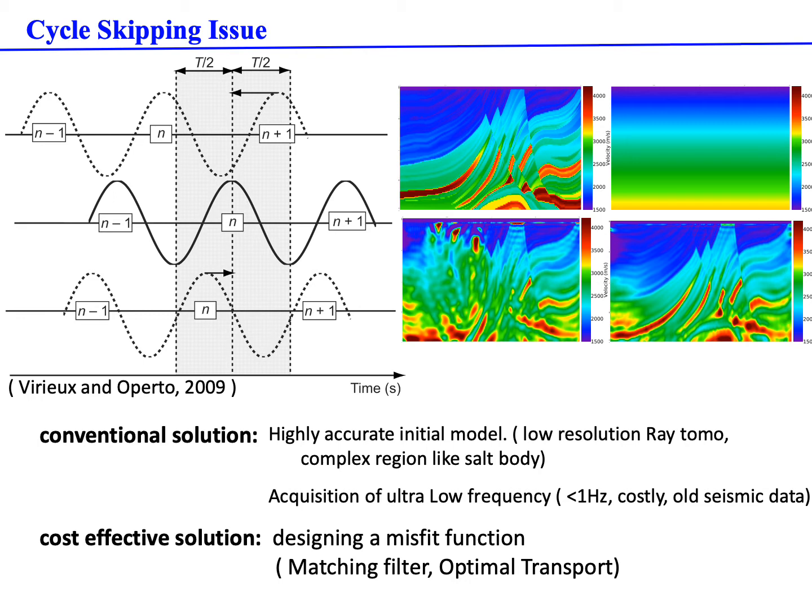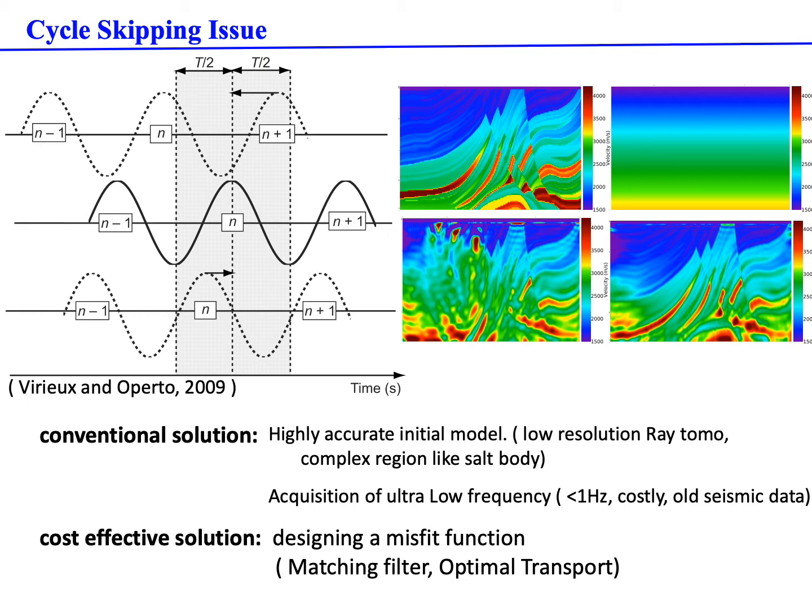So the conventional solution is that we want to get a highly accurate initial model or we want to acquire very low frequencies, for example, below 1 Hz. But these conventional solutions have limitations in some aspects. For example, the initial model is rather difficult to build, as the current industry standard is mostly based on ray tomography. Some complex regions like salt bodies are very difficult to have a very accurate initial model. Also, obtaining very low frequencies is very costly.